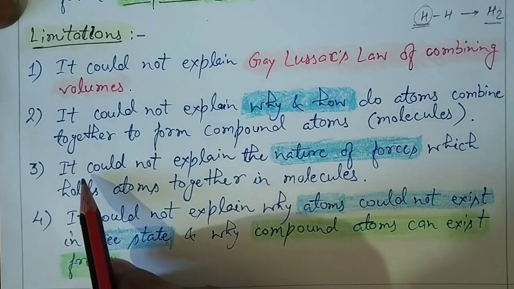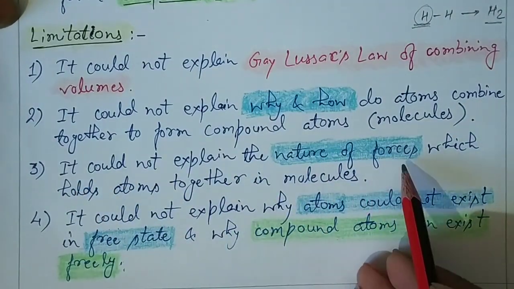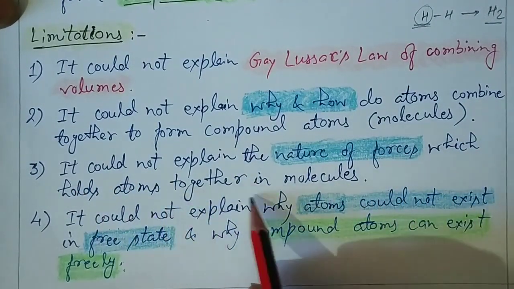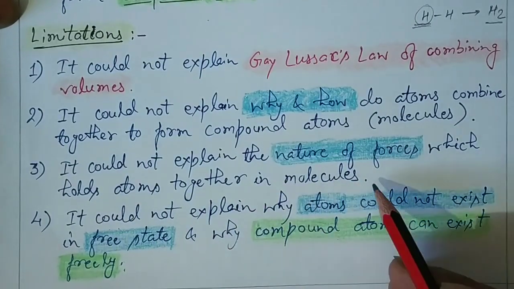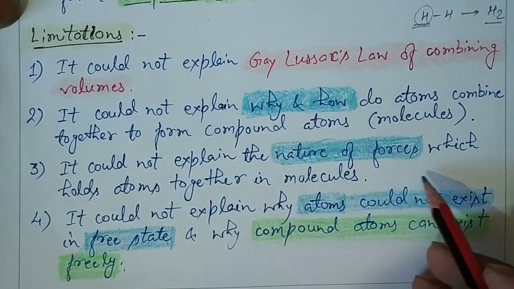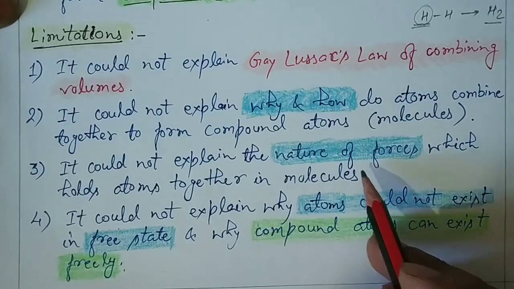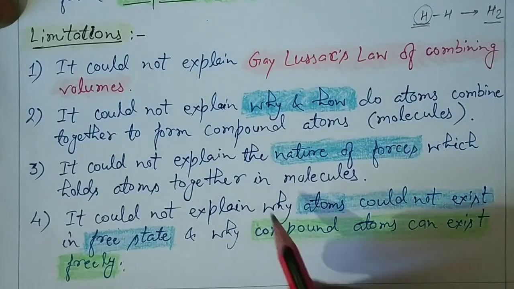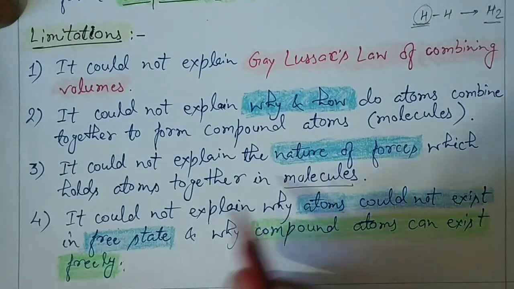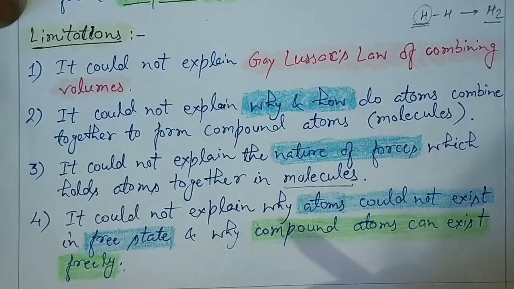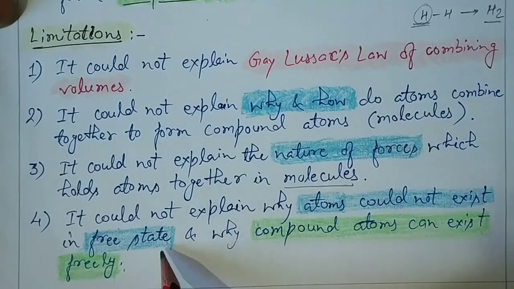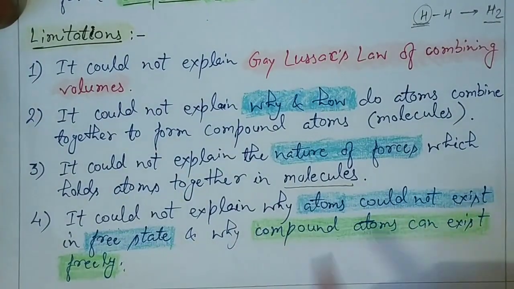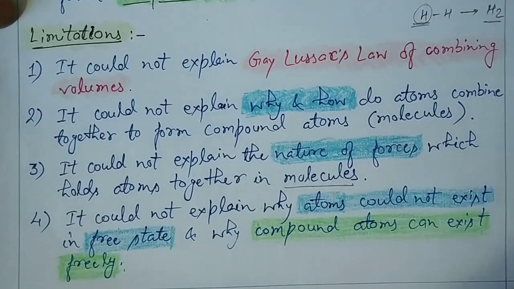The next point is that it could not explain the nature of forces which hold atoms together in molecules. Now we know that there is an intermolecular attraction force of the electrostatic type, and there are some other forces also which hold molecules together. At that time he could not explain these. The last point is that it could not explain why atoms could not exist in a free state, for example, the atoms of noble metals.